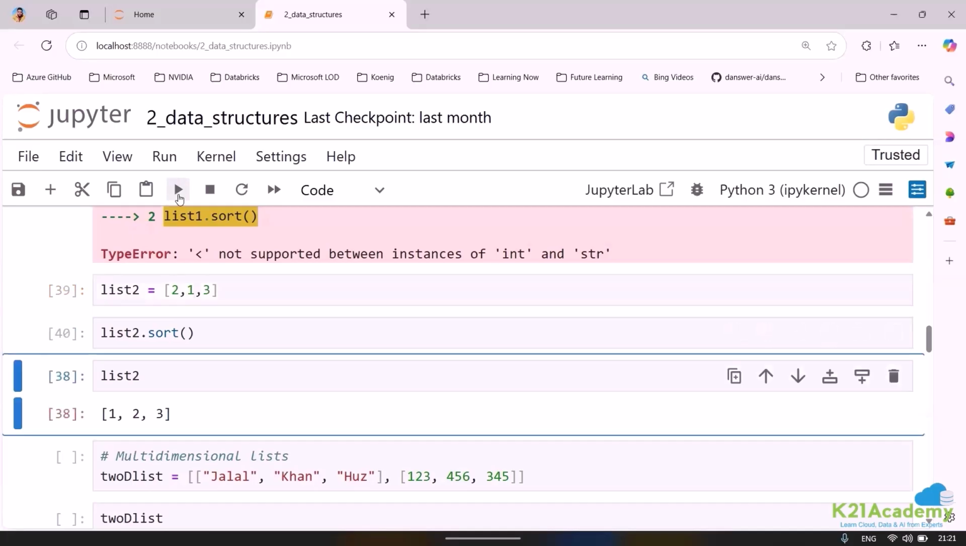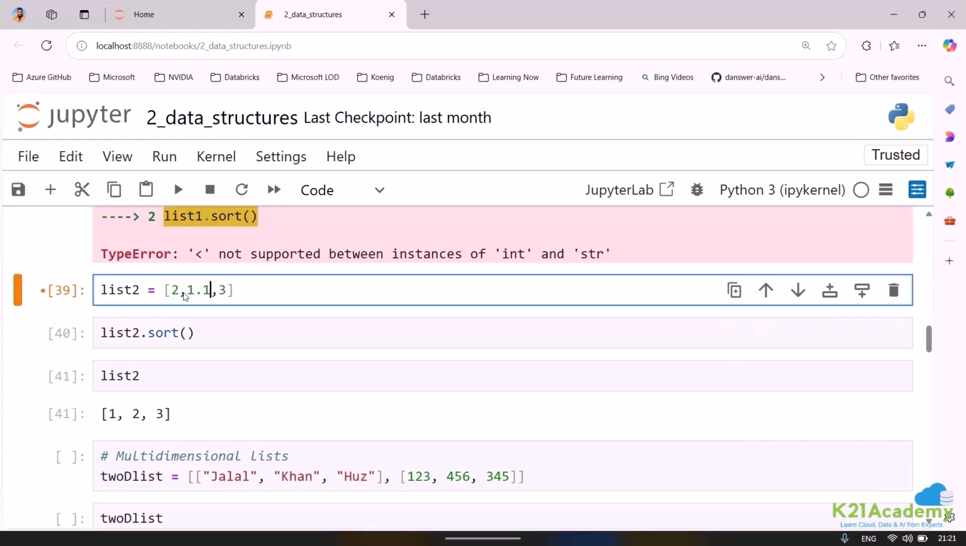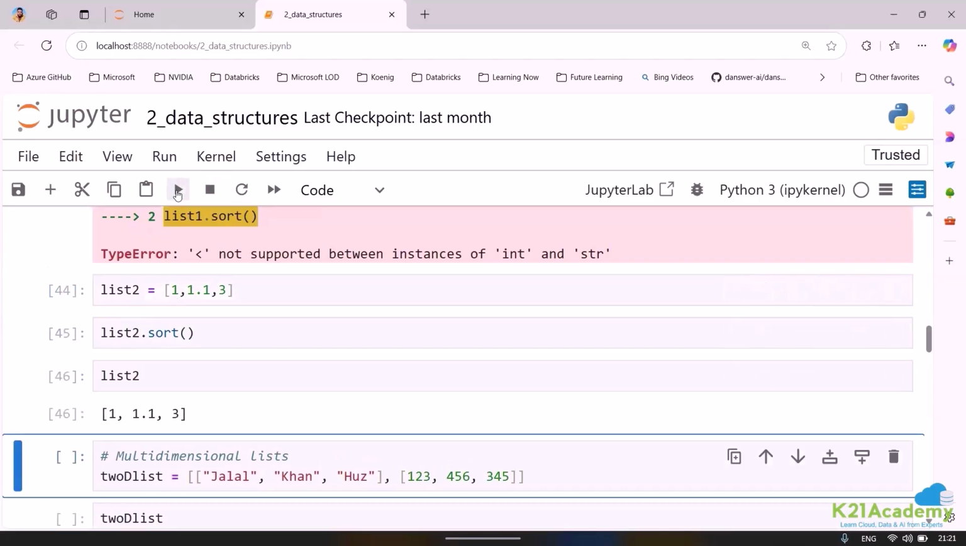Now just look into this. Again, can you see it got sorted? 213 got sorted to 123. So if you have any negative or decimal values, everything you can put together. Just to keep it simple, if I say 1.1, here if I say 1, and now let me run this. Again, can you see it has got sorted?